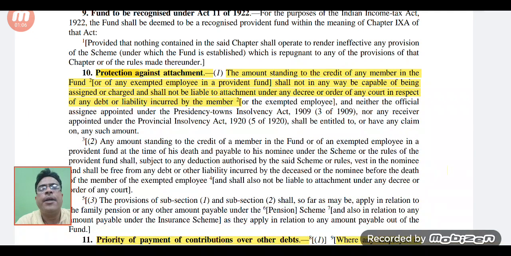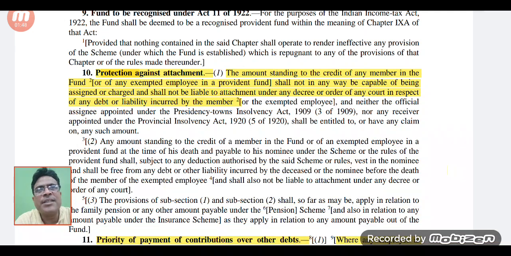Section 10 talks about protection against attachment. If we want to understand it through legal language, it would be a bit difficult, so I am just telling you the concept in a generalized manner. Protection against attachment means that once you are getting the provident fund amount or pension fund into your account, then at any cost, the law cannot attach that amount to any other liability or debt of that employee through any decree made by the law.